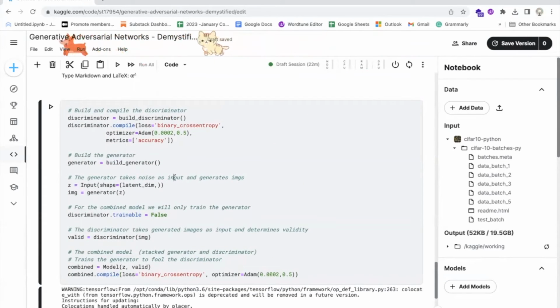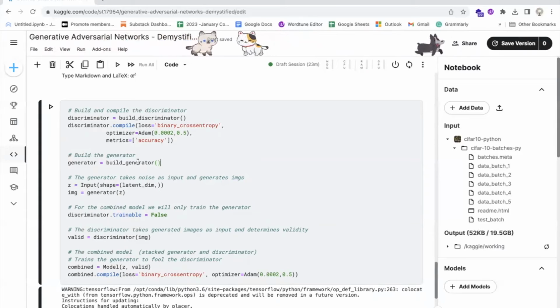This code builds and compiles a Generative Adversarial Network (GAN) model using the discriminator and generator models defined earlier. The discriminator model is built and compiled first. It is compiled using the binary cross-entropy loss function, the Adam optimizer with a learning rate of 0.0002 and a momentum of 0.5, and the accuracy metric.